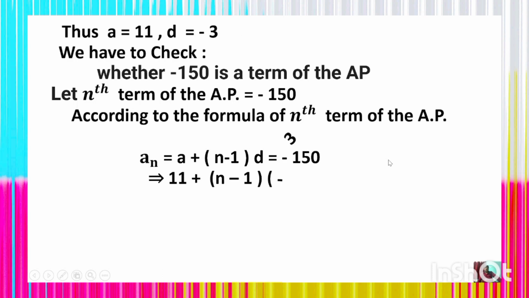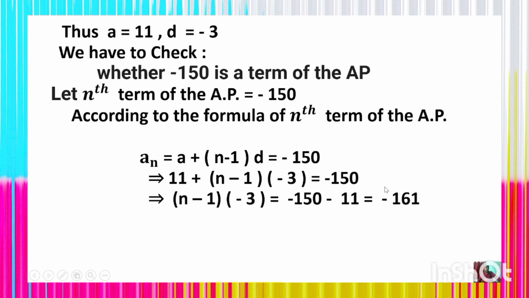Now putting the values of a and d, we shall get 11 plus (n minus 1) into minus 3 is equal to minus 150. Right? Now, this plus 11 will be transposed to the right hand side. It will be minus 11, which is minus 161. Thus (n minus 1) into minus 3 is equal to minus 161, right?